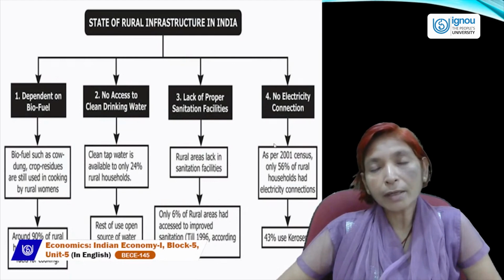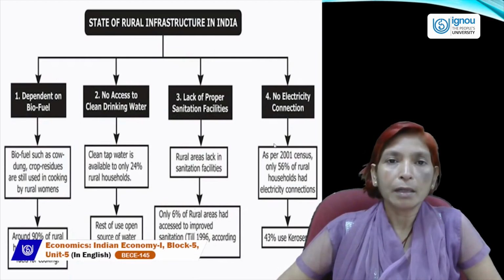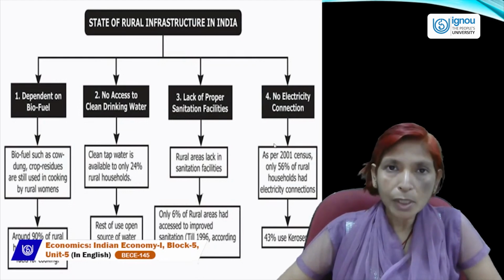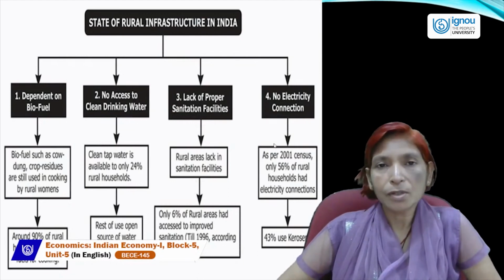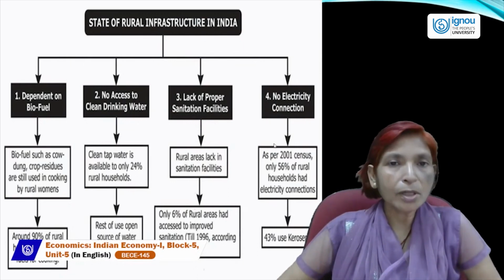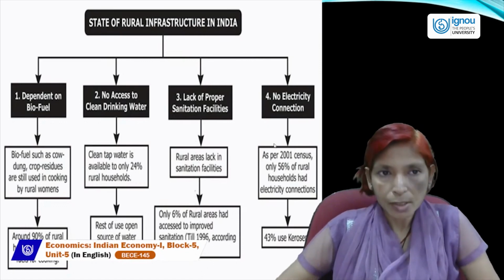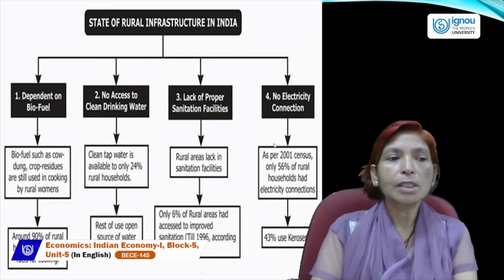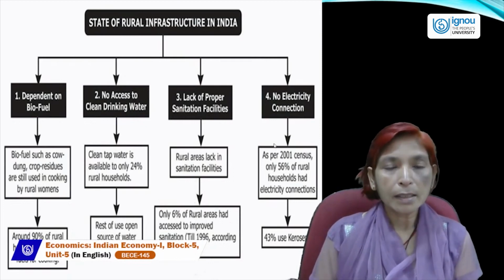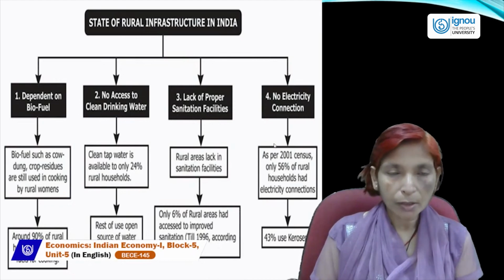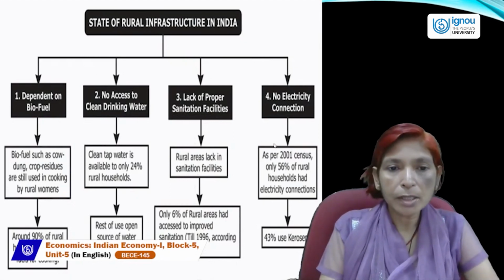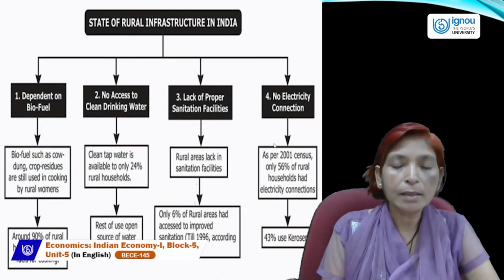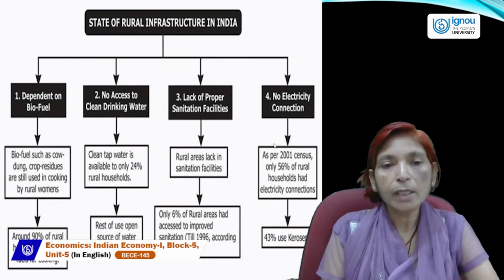Urban area is growing at a faster rate, but rural India is still backward or underdeveloped due to weak infrastructure, either economic infrastructure or social infrastructure. So, on the state of rural infrastructure in India: there is still a dependency on biofuel in rural areas, there is no access to clean drinking water, there is a lack of proper sanitation facilities, and there is no electricity connection available in rural areas.